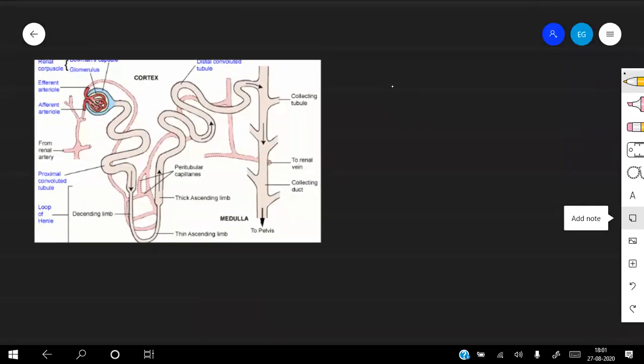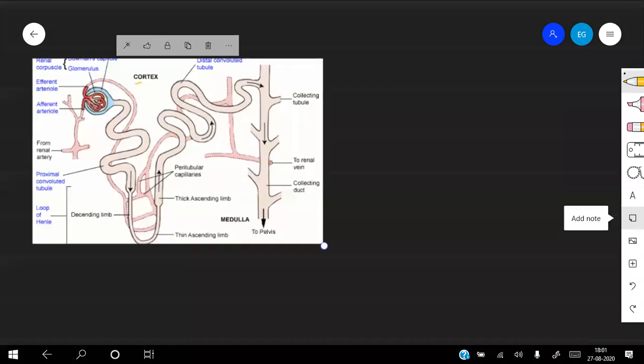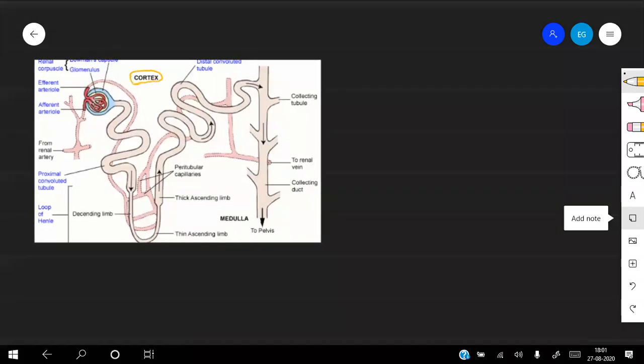If you see the structure of the nephron, can you see this word cortex? This cortex is that portion we just saw. And this is the medulla. So these are two portions.